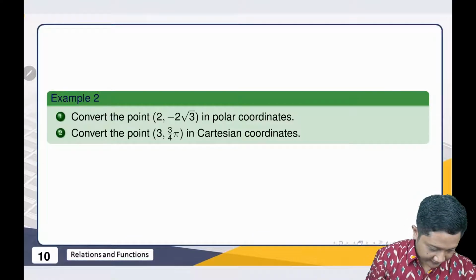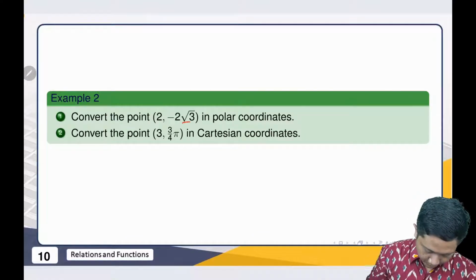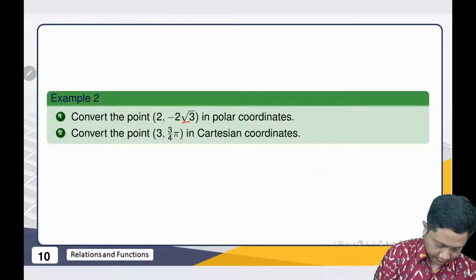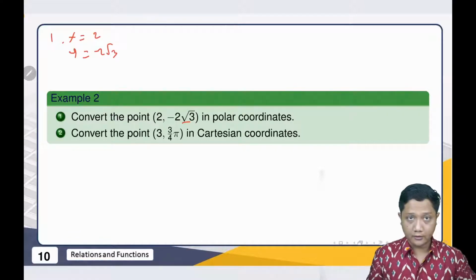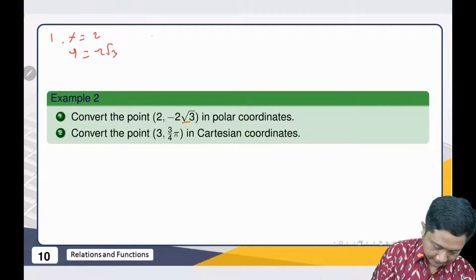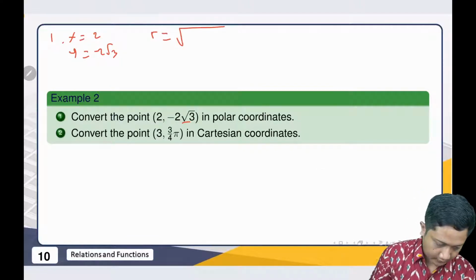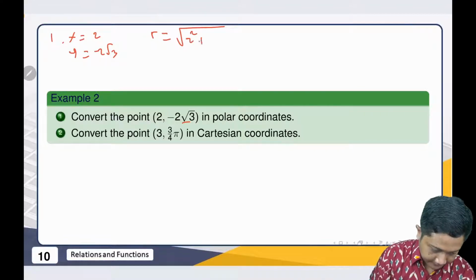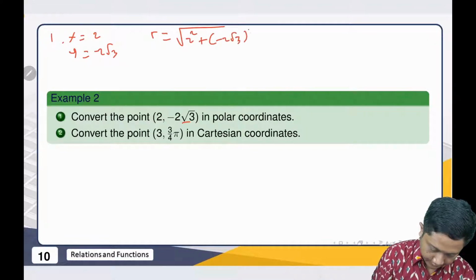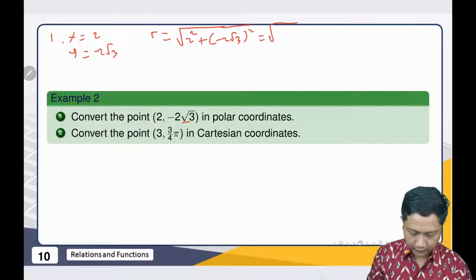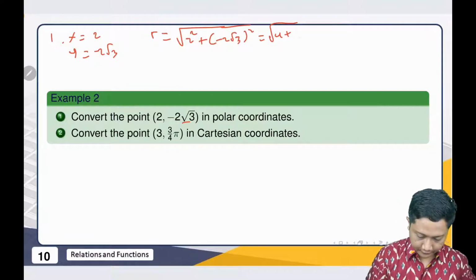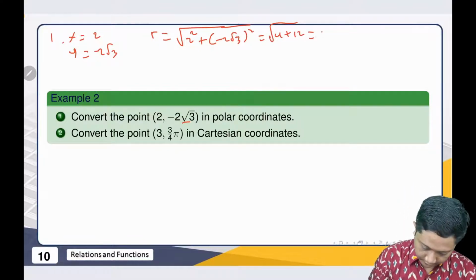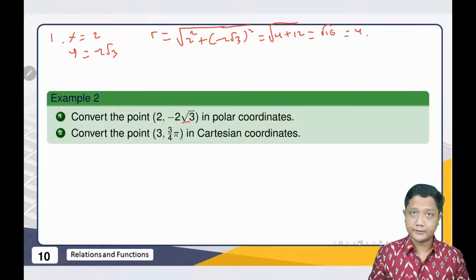So for the point (2, -2√3), we have x equal to 2 and y equal to -2√3. Then how to find r? r is the square root of 2 squared plus (-2√3) squared, correct? So this is the square root of 4 plus 4 times 3, which is 12, so the square root of 16. Then this is 4.